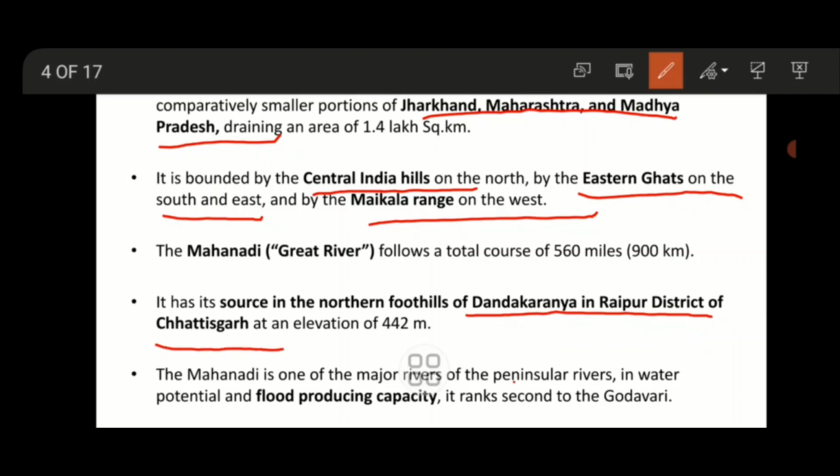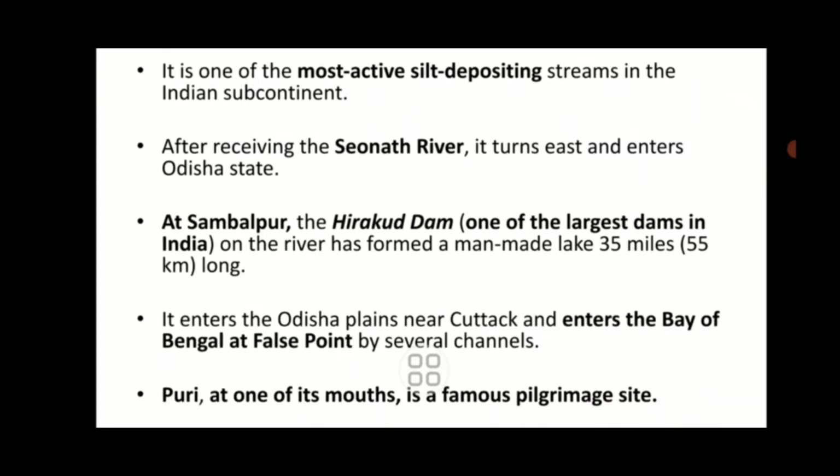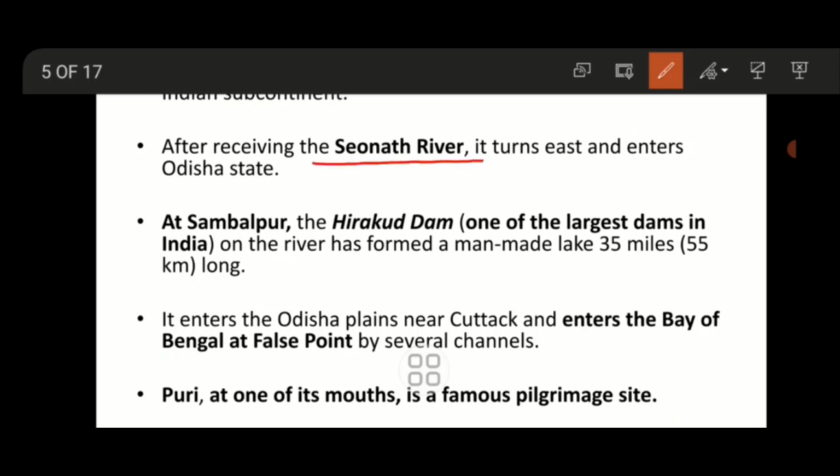Mahanadi is one of the major rivers of peninsular India in water potential and flood producing capacity. It ranks second to the Godavari. It is one of the most active silt depositing streams. After receiving the Sionath river, it turns east and enters Odisha state.